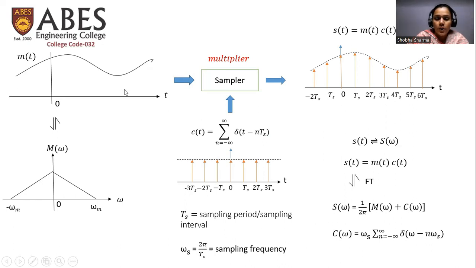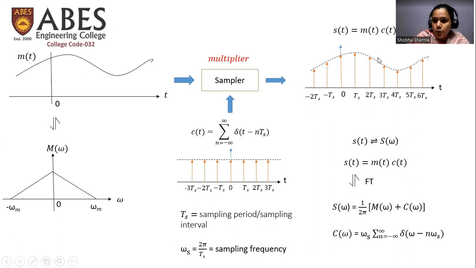These two signals we are feeding to the sampler, which will multiply them, and the result will be something like this, represented as s(t), which is nothing but the product of m(t) and c(t). Here this dashed line is the envelope of the message signal.